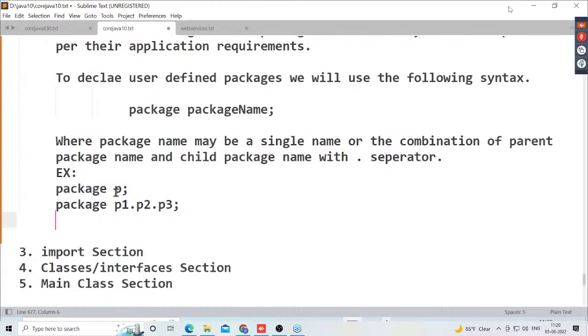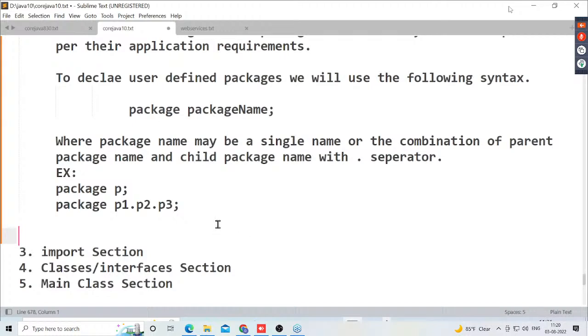Okay. Now tell me here, what's the meaning of it? P is a single name. But what is this P1 dot P2 dot P3, guys? P1 is a parent to P2 child. P2 is again a parent to P3 child. Remember one point: a package is nothing but a folder. Inside this folder, dot class files we are going to store. Dot class files represent classes and interfaces only. Got my point or not? A package is a folder containing dot class files, and these dot class files represent classes and interfaces. The points are clear or not?